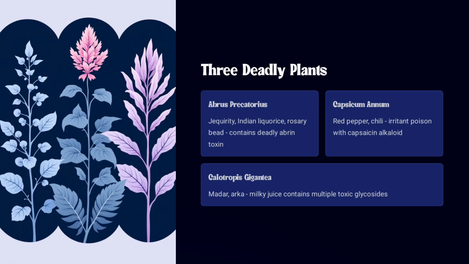And the next one is capsicum, also known as red pepper, which we usually see in our surroundings, or which we use to eat. It is an irritant poison, and it contains a capsaicin alkaloid. And let's see calotropis. Calotropis is also known as mother, and it contains a milky juice, whereas this milky juice contains toxins, that is glycosides.